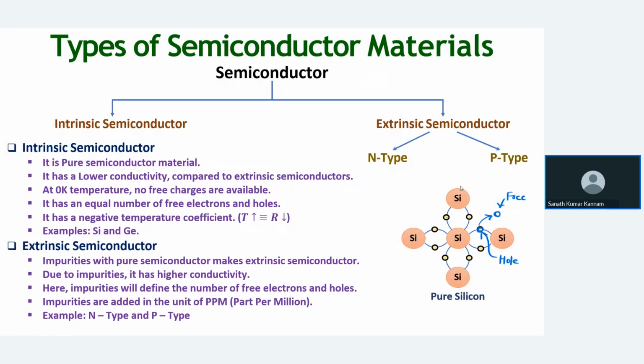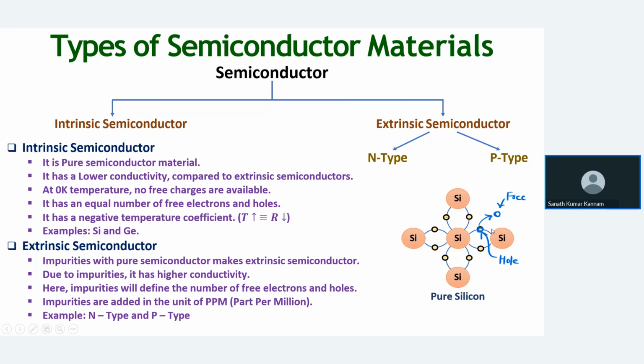Coming to the semiconductor material, there are two types of materials. One is intrinsic and the next one is extrinsic. Intrinsic is nothing but we can call the pure form of semiconductor, and it has lower conductivity. As I told you, at 0 Kelvin, it acts as an insulator. At 300 Kelvin, what happens? It will acquire some energy. The electron in the bond will acquire some energy and break this bond, and one free electron will be formed. When one free electron forms, one free hole will be formed.